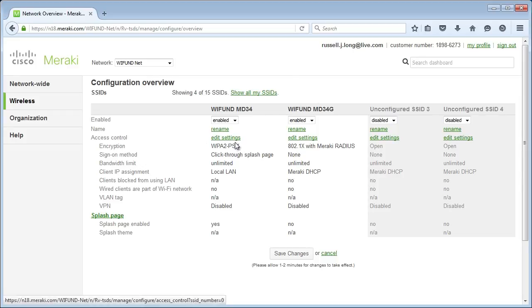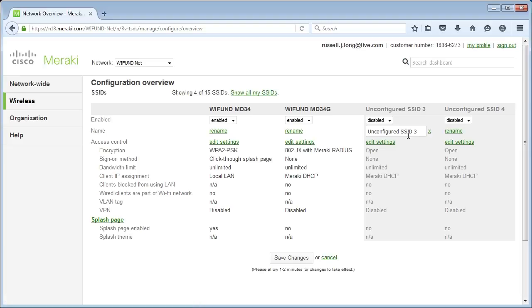This is encrypted with WPA 802.1x. Let's configure another SSID. I know we're not supposed to, but why not? We have the time. Rename. We could name it anything we wanted. Let's name this Rust Network. Now, this is a dead giveaway as to a bad naming convention, right? Your SSID should be tied to the function of that wireless LAN. What is that wireless serving? If it's a guest network, name it guest network. If it's for data or accounting, put something that will let you know it's data or accounting.